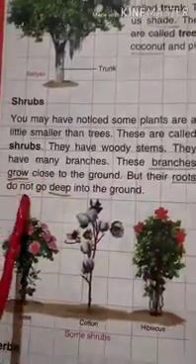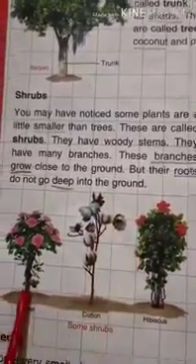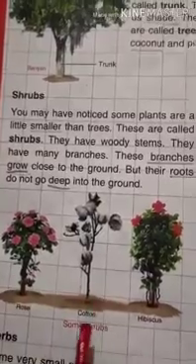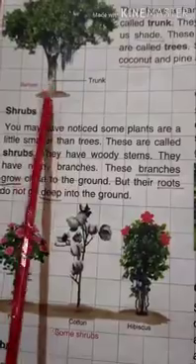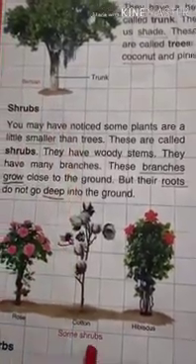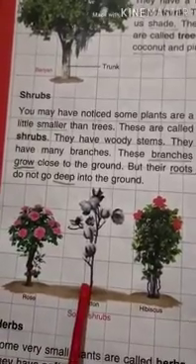Although they are small, they are strong and bushy. The examples are rose, hibiscus, but their roots do not go deep into the ground. So tree roots grow deep into the soil, but shrub roots do not go deep into the soil.